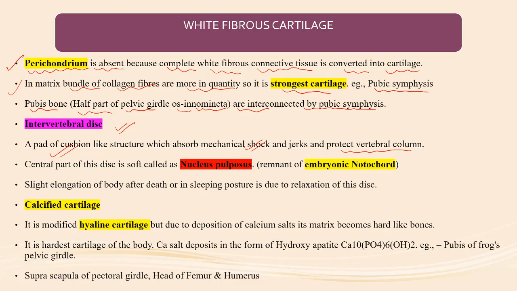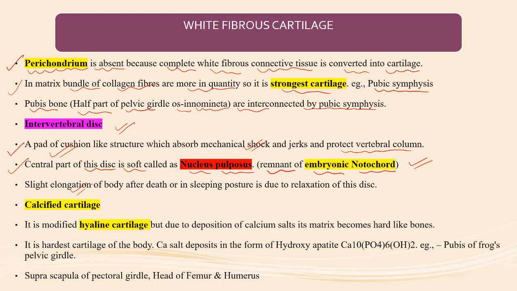The central part of this disc is soft and called nucleus pulposus. The central part of the intervertebral disc is soft and is known as what? Nucleus pulposus. Nucleus pulposus is considered a remnant of the embryonic notochord.